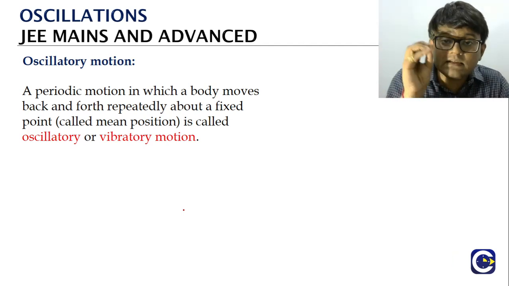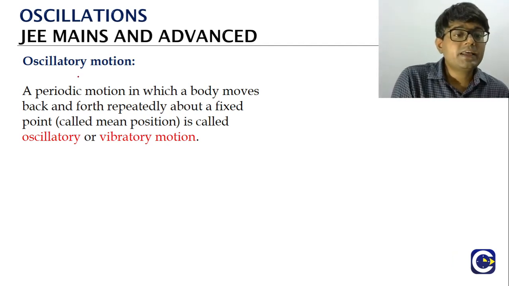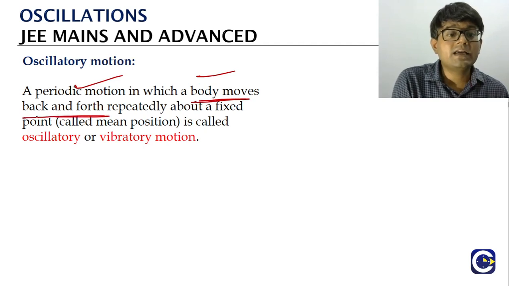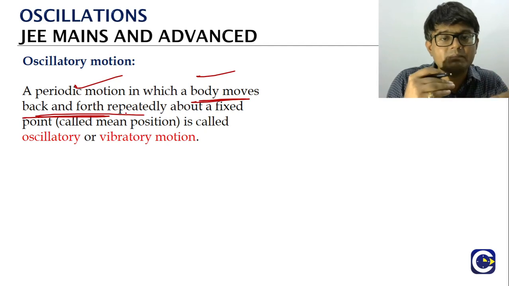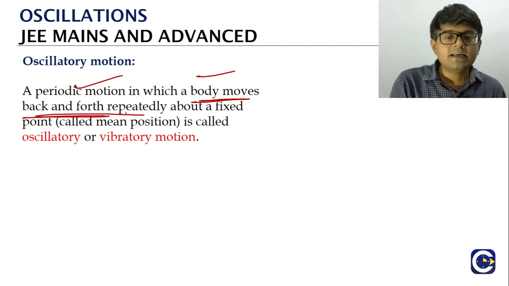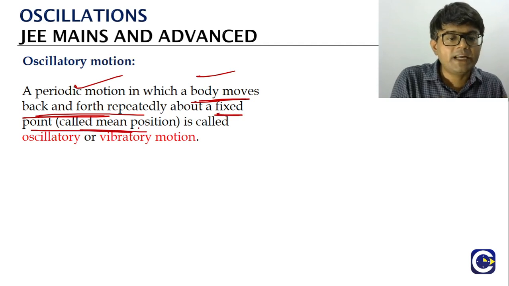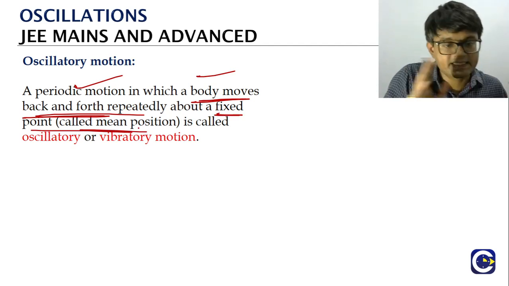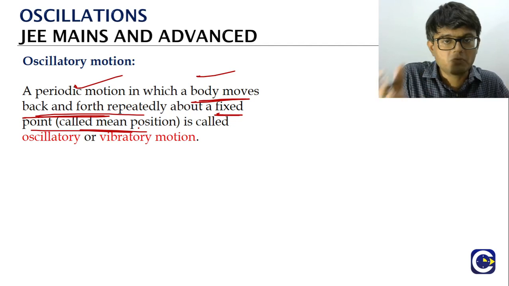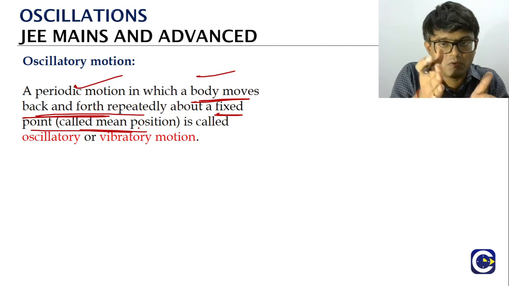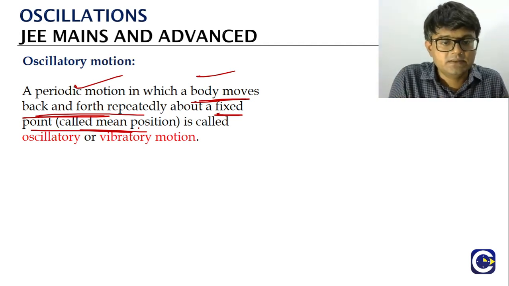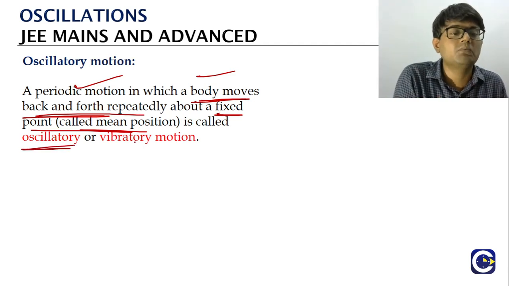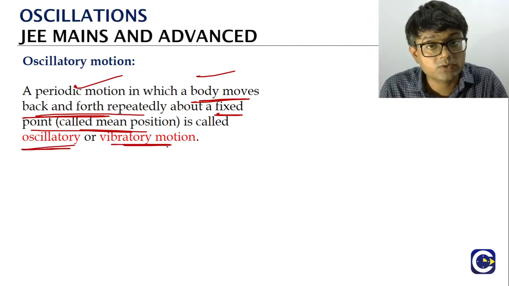But what is the thing about oscillations? The periodic motion where the body is having a back and forth repeated motion. It's a periodic motion, but it is happening in which manner? Back and forth manner. And it will be happening about a fixed point which we call as what? The mean position, as we already discussed. So a periodic motion which is going to happen in a back and forth manner about the mean position, right? Where the particle from mean position will go to extreme positions on either side and comes back, keeps coming back. This is what we call as oscillatory motion, or in other words, we can also call it as what? Vibratory motion.